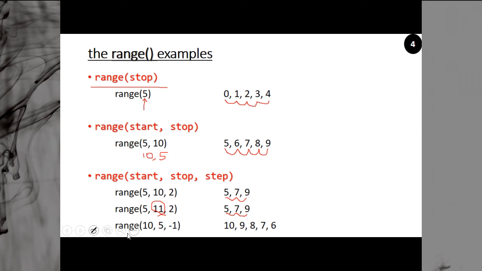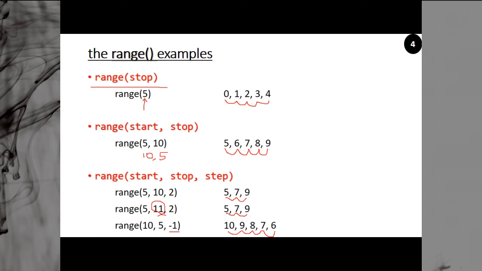Then range 10 comma 5 comma minus 1 gives decreasing order. Start from 10, then minus 1 is 9, minus 1 is 8, 7, 6, but not 5, not including 5. Note it, your iteration sequence will never include stop in your data. So these are the different forms of the range statement which you can use.